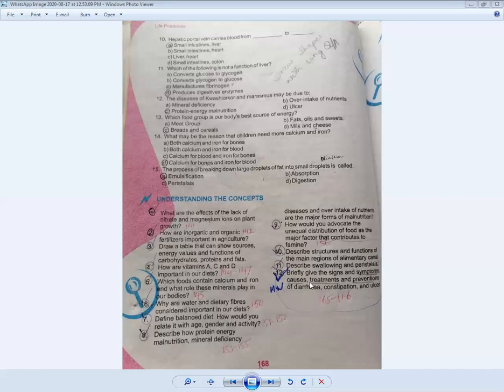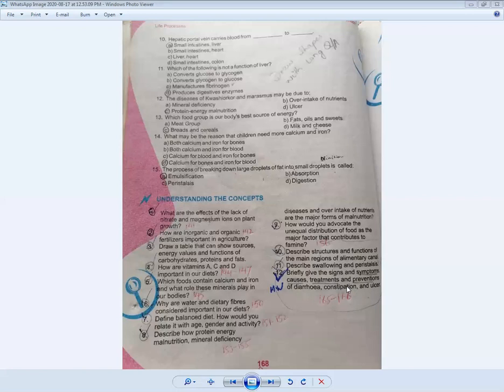These headings are very important. In this question they are asking signs and symptoms: what are the signs and symptoms of the disease? Causes: how does it develop in the body? Treatment: how can we treat it, what medicines are required to treat this disease? And prevention: how can we stop this disease inside the body? These four headings you have to give and write the answers for diarrhea, constipation and ulcer.